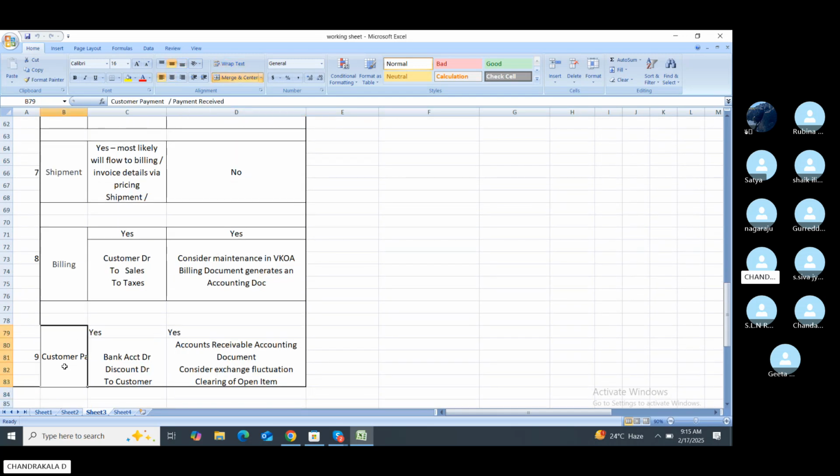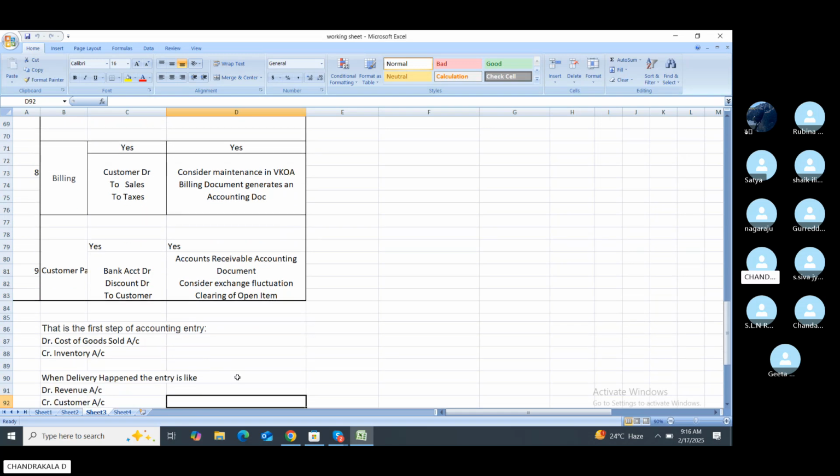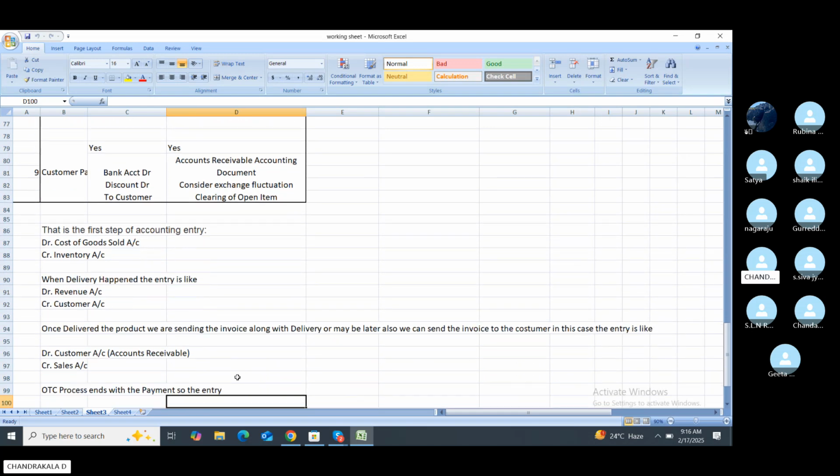Customer payment, or payment received. Once the amount is received from the customer, bank account debit, discount allowed account debit, and credit to the customer. In this case, if any discount is offered to the customer, discount allowed is affected here. In SAP, an accounts receivable accounting document is generated, with exchange rate fluctuation lines, and the open items are cleared. Here are some entries.